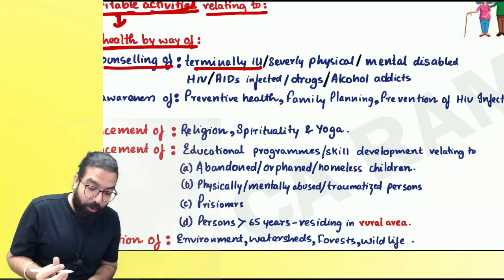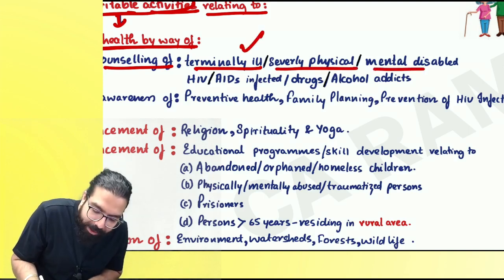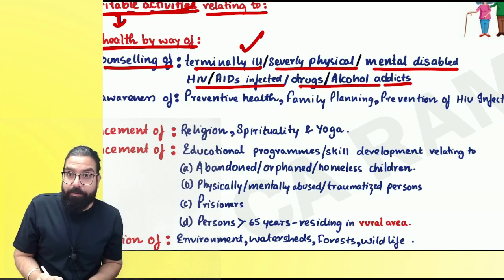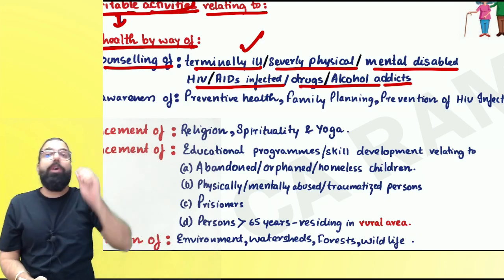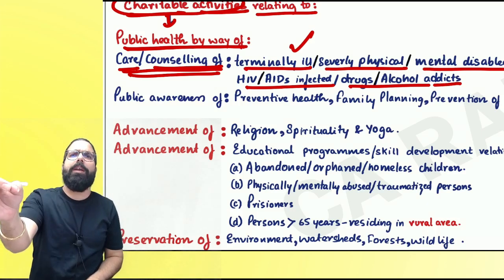Anything can be done. Everyone over here now, terminally ill people or someone who has severely physical or mentally disabled people, HIV or AIDS infected, drug or alcoholic addict. Are we clear everyone? Drug or alcoholic addict already about to go. Government went ahead and told if you are going ahead and doing care and counseling of these people, then Baba, you are doing charitable activity.